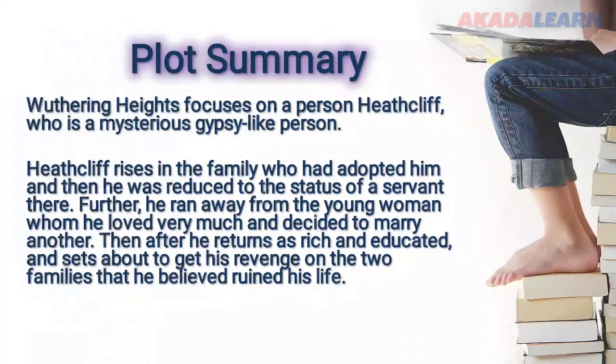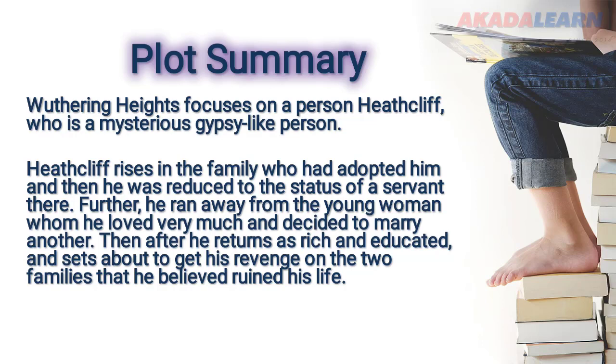Now, a plot summary. I'll give you a brief summary before we go into a detailed summary. Wuthering Heights focuses on a person, Heathcliff, who is a mysterious gypsy-like person. Heathcliff rises in the family who had adopted him, and then he was reduced to the status of a servant there. Further, he ran away from the young woman whom he loved very much and decided to marry another. Then, after he returns as rich and educated, he sets out to get his revenge on the two families that he believed ruined his life.